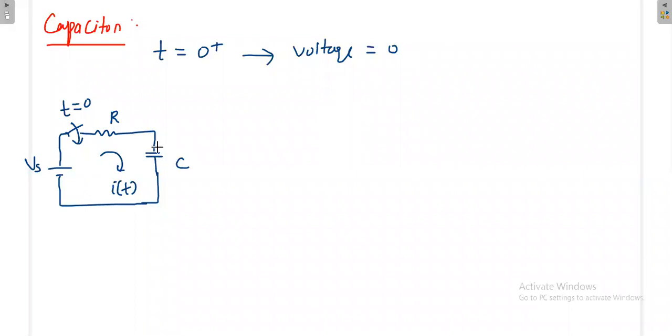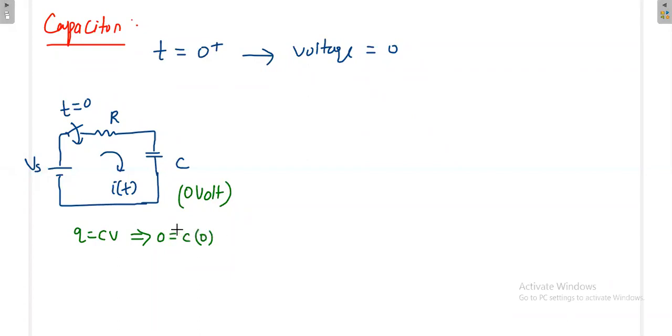Finally, once the capacitor voltage is the same as the source voltage, the current value will become 0. Now what is happening initially? Initially the capacitor is not having any charge. When it is not having any charge, we can consider that the capacitor is at 0 volt. It's very simple, because Q is equal to CV. If Q is 0, if there is no charge in the capacitor in the beginning, and C cannot be 0, that means V has to be 0.